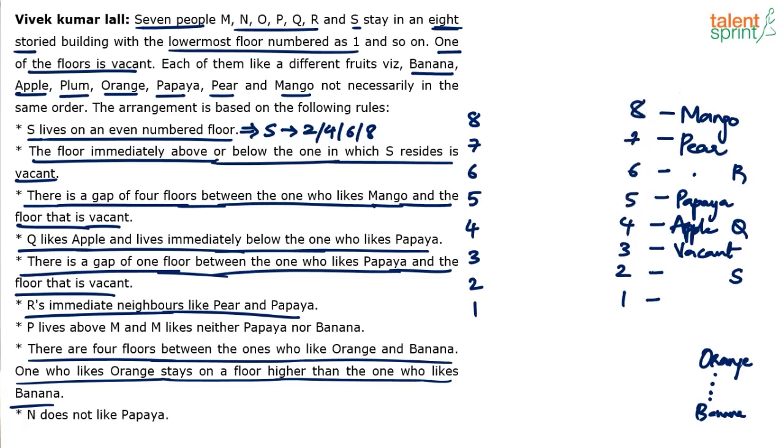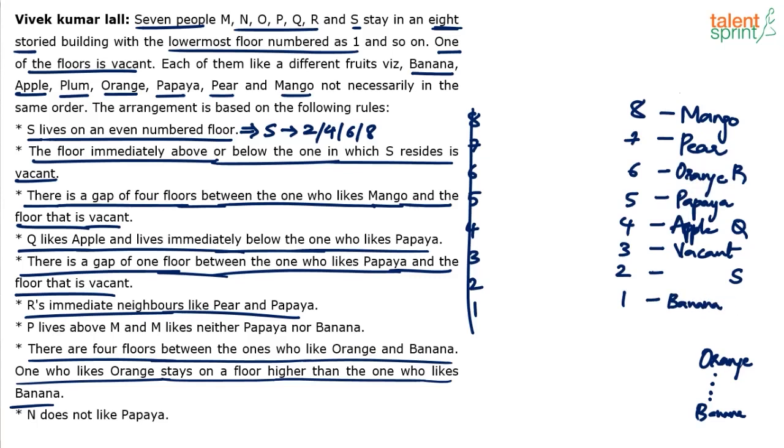We are done. So this is not needed. We usually start like this, right? We have already got the arrangement, 1, 2, 3, 4, 5, 6, 7, 8. Now we'll try to fill the gaps. So I think almost everything has been used. Use this point now. There are 4 floors between orange and banana, and orange is above banana. So I think the only possibility is orange has to come here. 4 floors between orange and banana: 1, 2, 3, 4. This has to be banana.